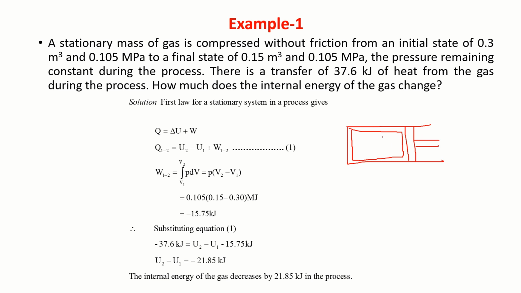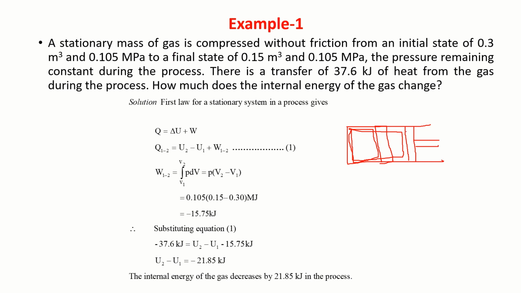Now, we move this forward, compress this. Now your system will be this one. Its volume now is 0.15 meter cube, and the pressure is 0.105 megapascal.